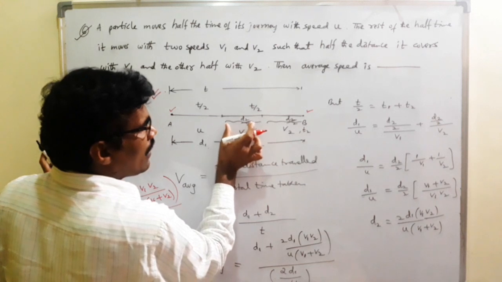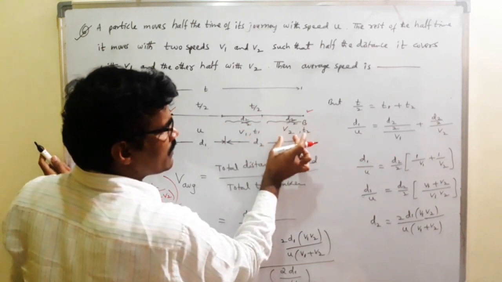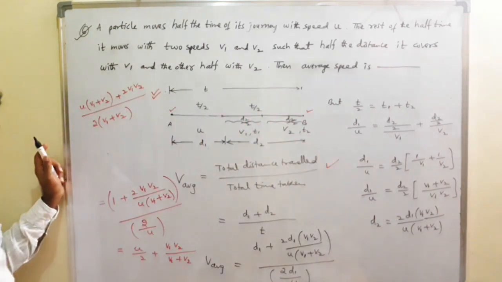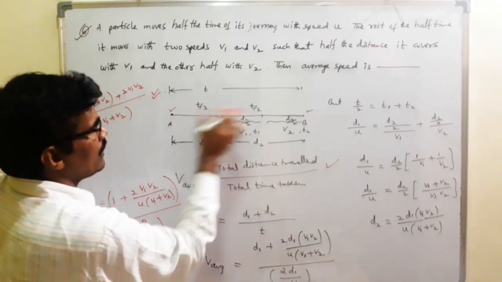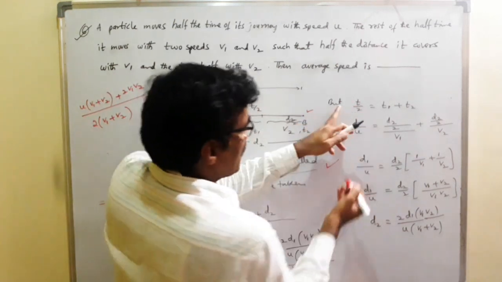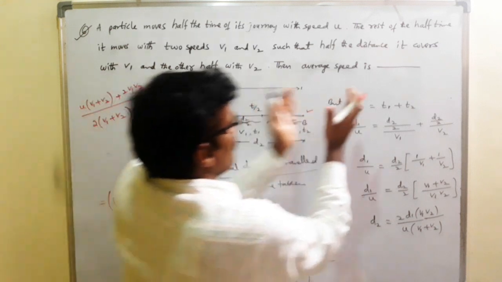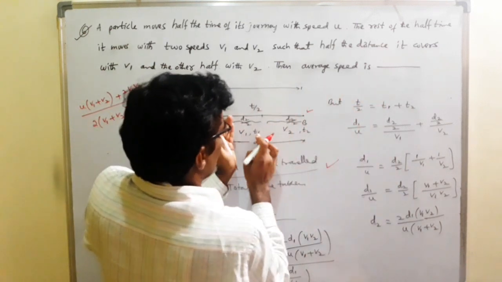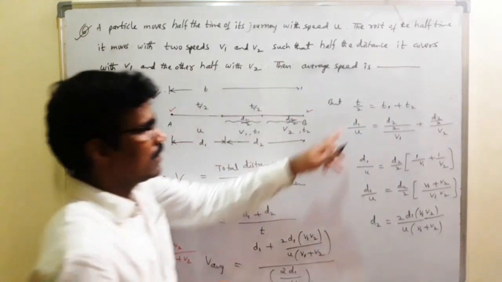In this, half distance with speed v1 and the remaining half distance with speed v2. Average speed is total distance travelled by total time taken. Total distance travelled is d1 plus d2, total time taken is t. For this case t by 2 is half time, and this also half time. So t by 2 is equal to t1 plus t2.